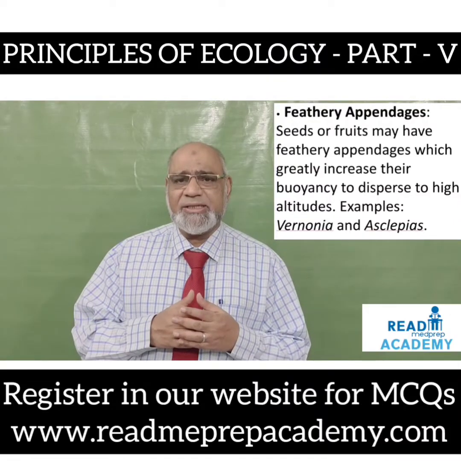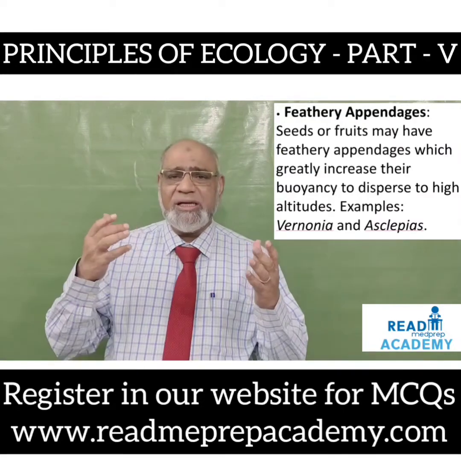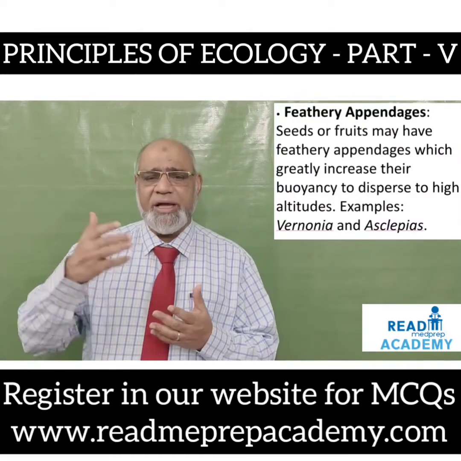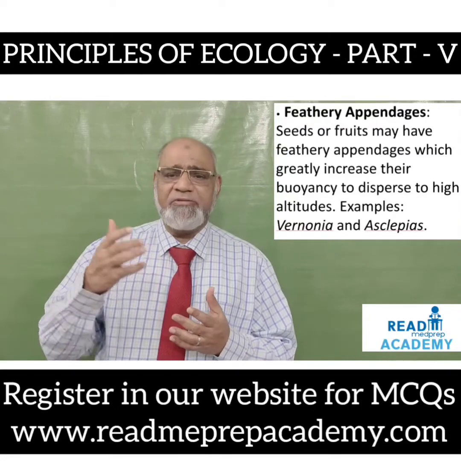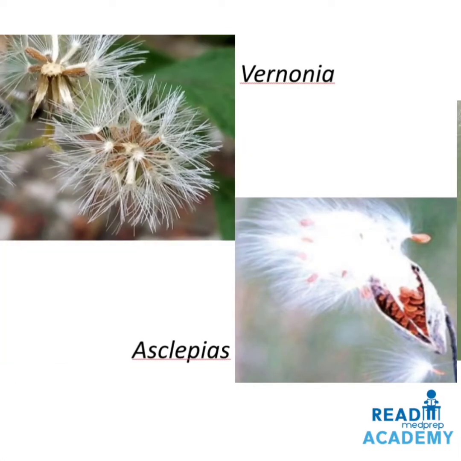Feathery appendages. Seeds or fruits may have feathery appendages which greatly increase their buoyancy to disperse to high altitudes. Example, Vernonia and Asclepias. Here you can see in the above image Vernonia, which has small feathery structures for easy dispersal by wind. In the below image you can see Asclepias.